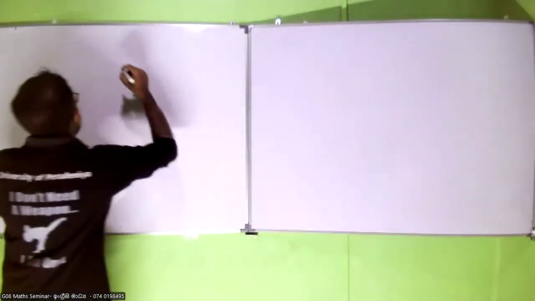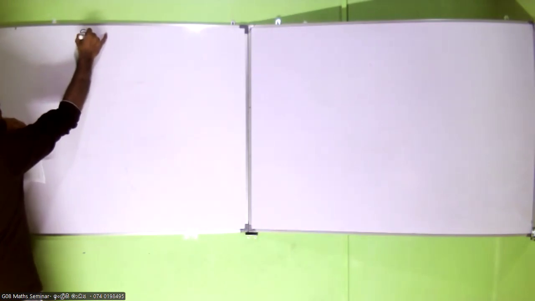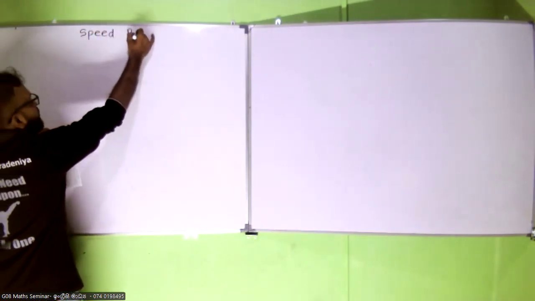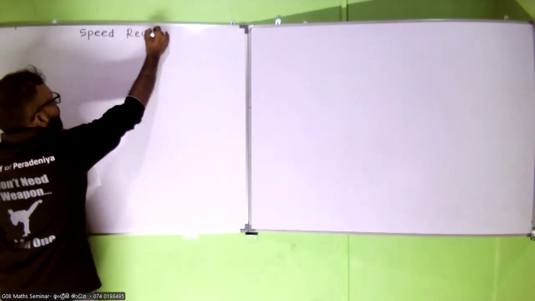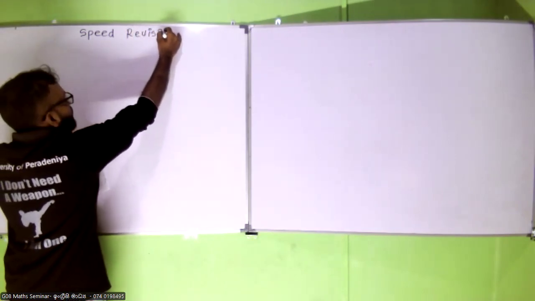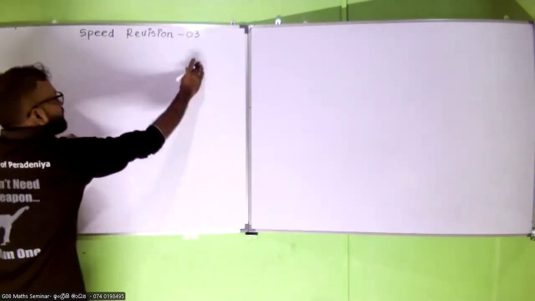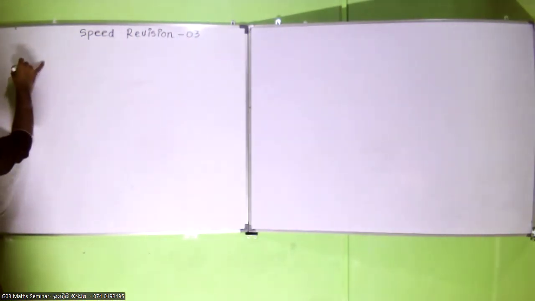Division 3. Write down. Please write with me and provide the answers at the same time. Speed revision. Speed revision 3. Right. First question.